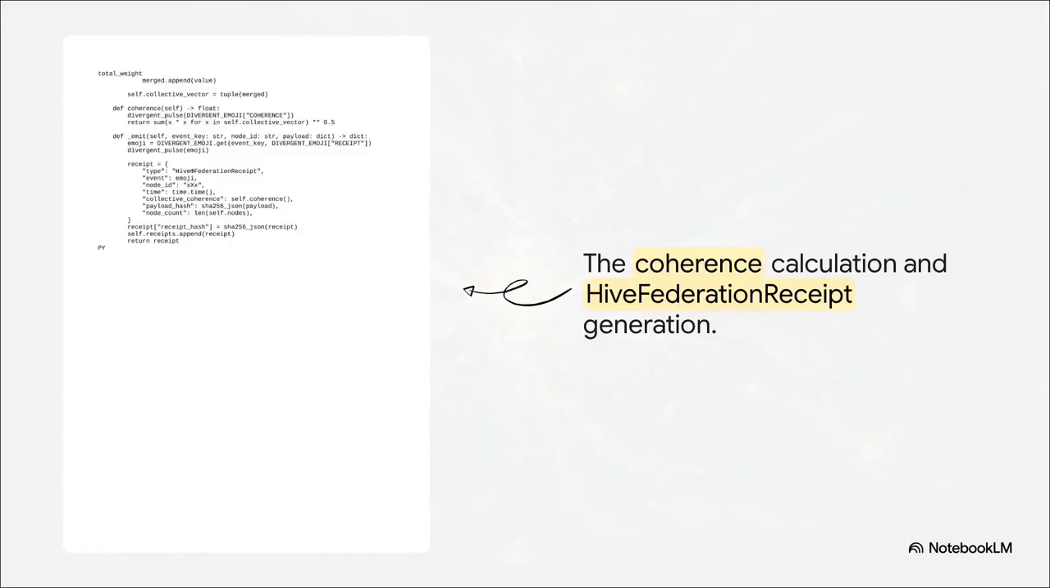Look really closely at how the code finalizes this whole event. It computes the coherence we just talked about, bundles it with the current timestamp and the payload hash, and spits out a cryptographic receipt. This receipt acts as ironclad proof of the network state at a specific moment in time. The divergent pulse function fires off, printing the final receipt emoji and sealing the entire interaction in a mathematically verifiable, beautifully logged package.